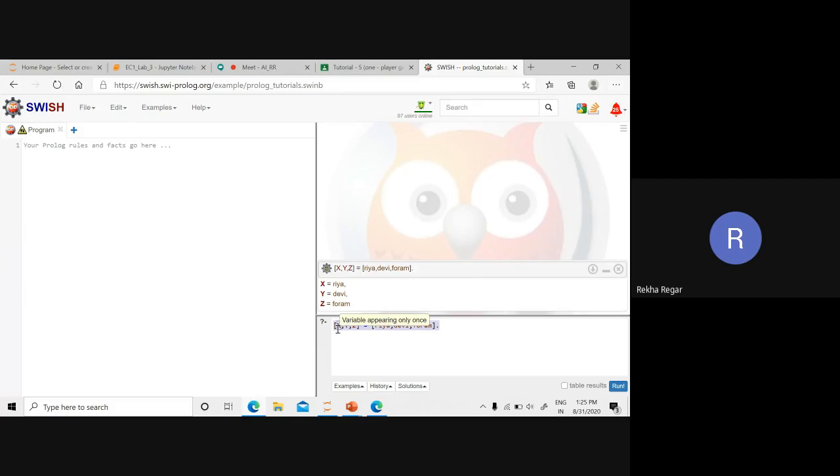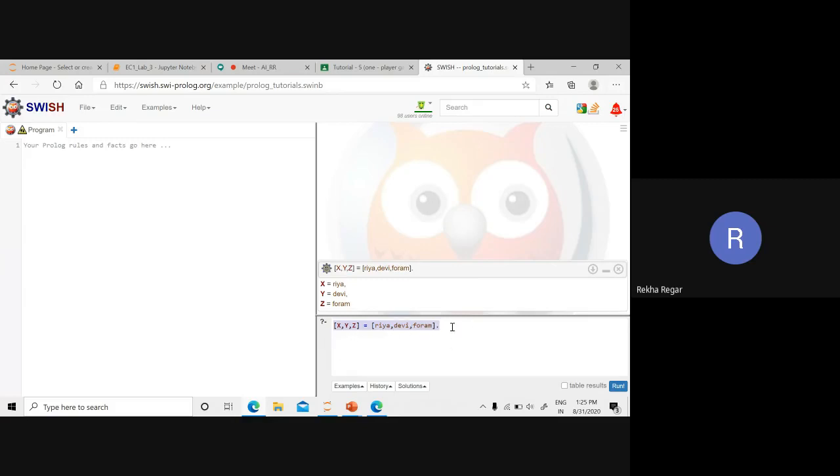So the X value is Riya, the Y value is Devi, and the Z value is forum.